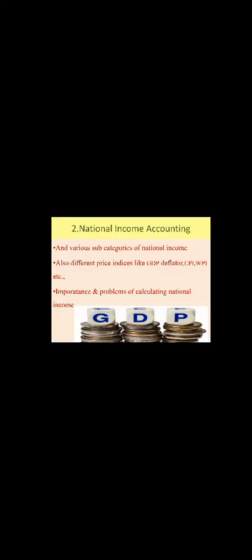In this chapter we will introduce the fundamental functioning of a sample economy, the circular flow of income, which means how the income is flowing from firms to households and household to industry. We will have a diagram also showing how it is going and how it is coming back. Next, calculation of national income in three ways: product method, income method, and expenditure method. That calculation and its measures we are also going to discuss.